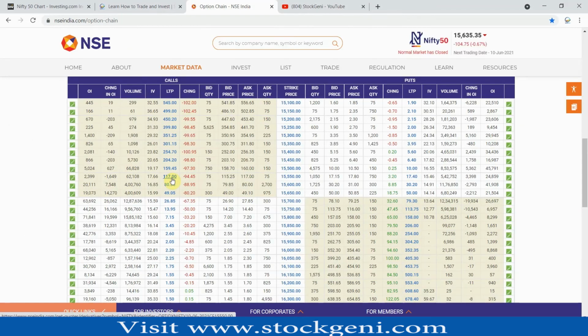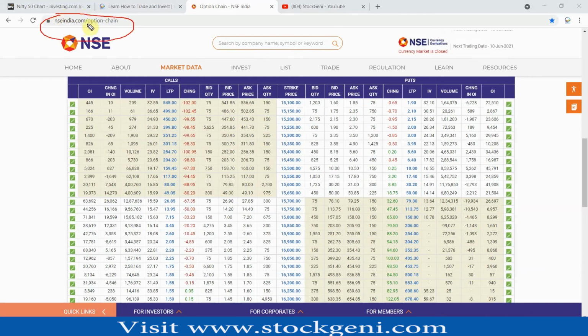This is the NSE website where you can see the option chain. Like I said yesterday, you can simply type nseindia.com/option chain, you will find this page, and you will see the NSE option chain data here. What you need to do is simply do your analysis. This is after market, so you do the analysis for the next day's possibilities.